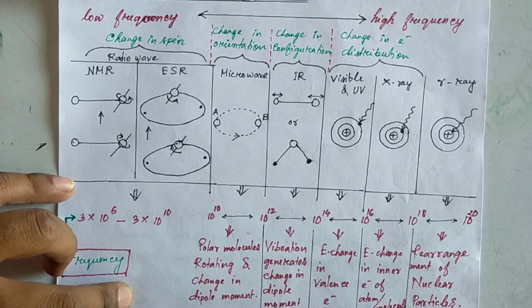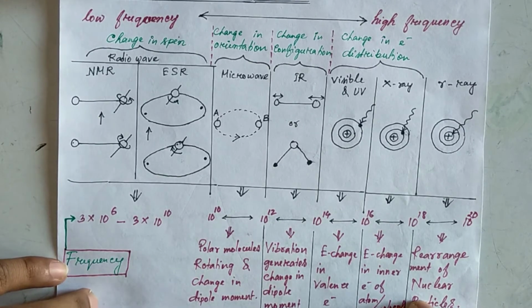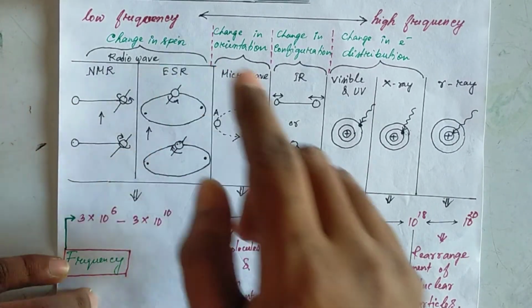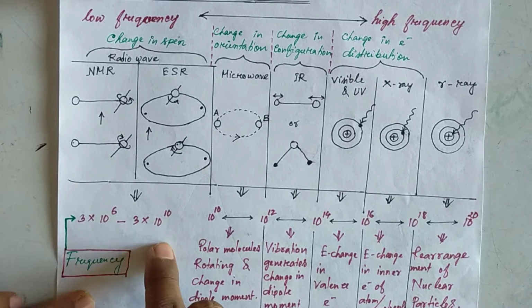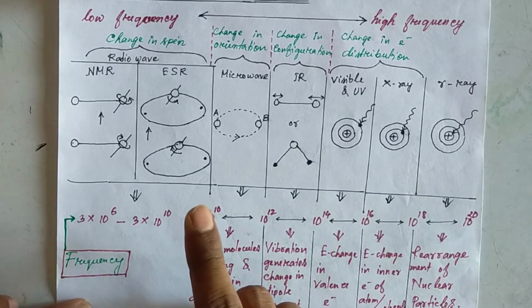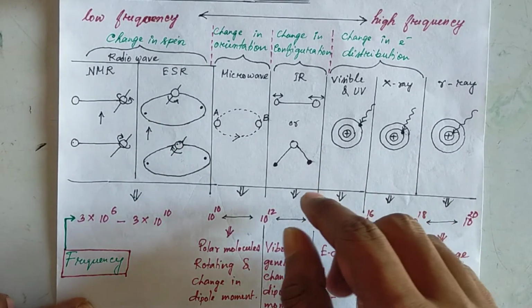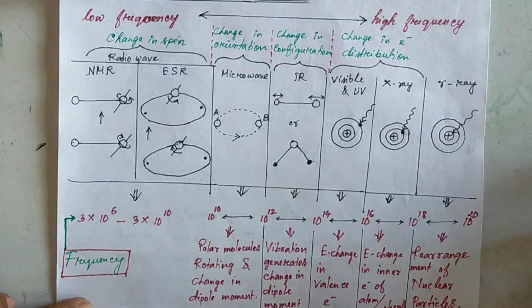So let's discuss these regions. First of all, the first region is radio wave. Radio wave has a frequency region of 3×10^6 to 3×10^10. In this region we have radio wave electromagnetic radiation.